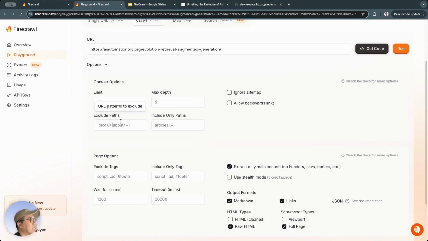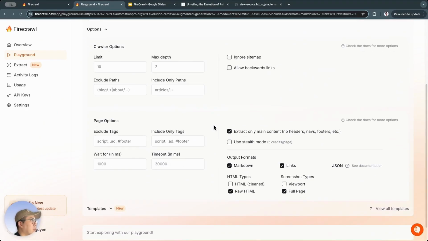Alright, these exclude path options, meaning you can remove or add this path here as well. Ignore sitemap and allow backwards links. Page options. So, there are quite a few options here. Okay, I think I'll set this one to clean. There's clean and raw. No, just one of the two. This time I'll try with HTML clean.